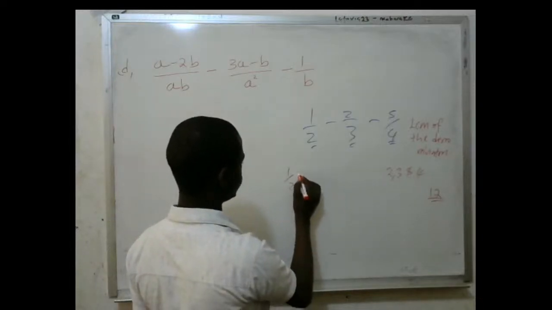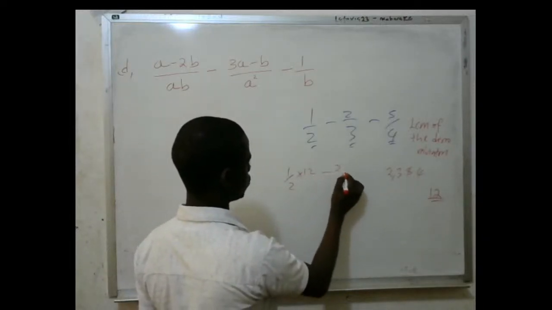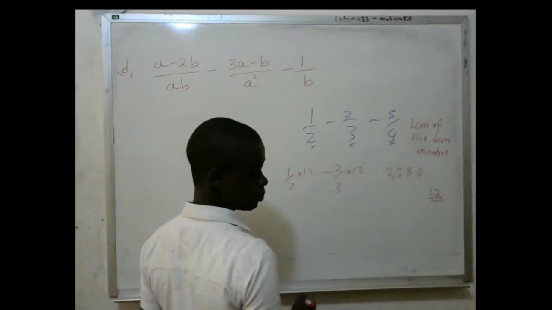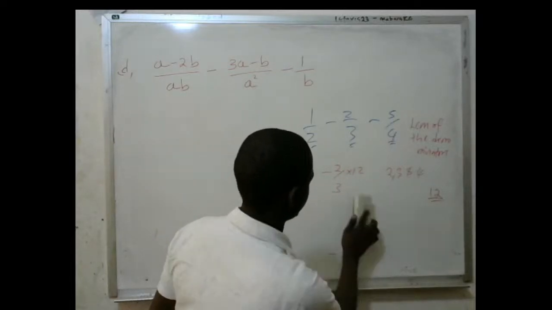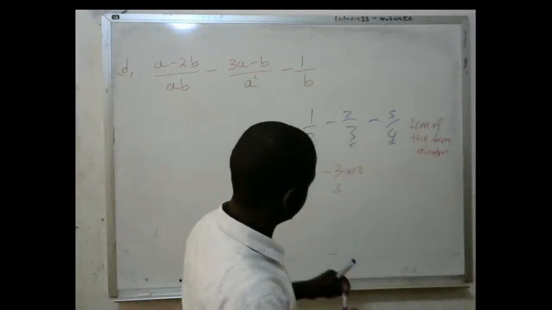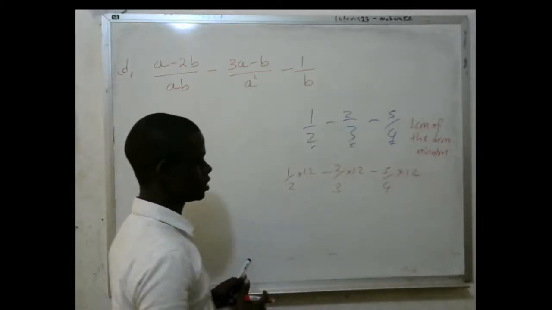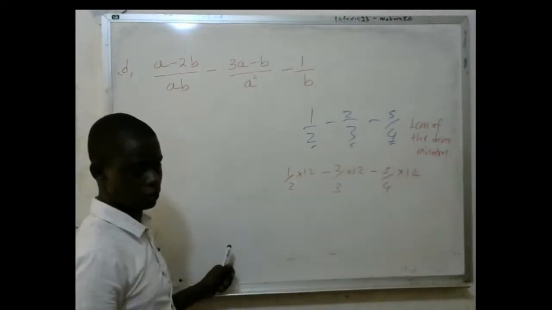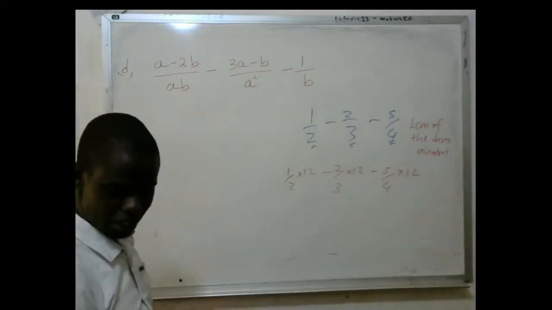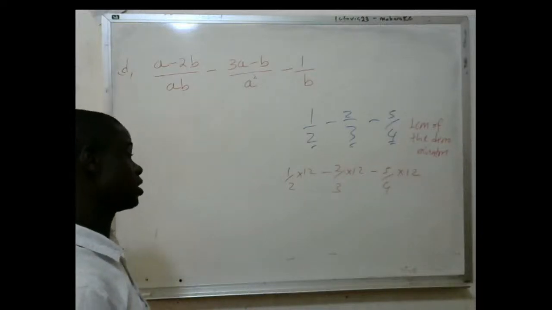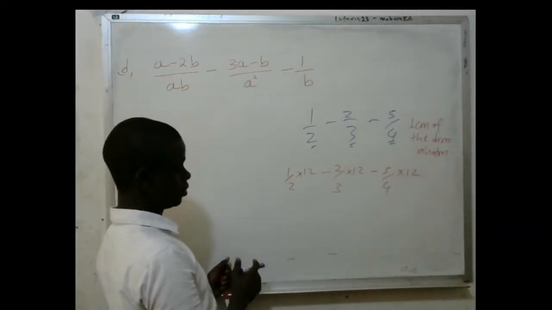You will say 1 over 2 times the LCM, minus 2 over 3 times the LCM, right? Yes. Then you continue, minus 5 over 4 times the LCM, which you just got. You can use the long ladder method to find the LCM if it is hard for you, but some LCMs are easily seen.